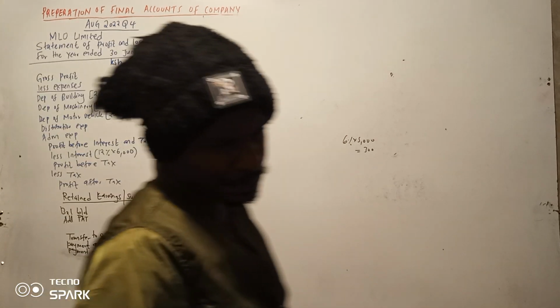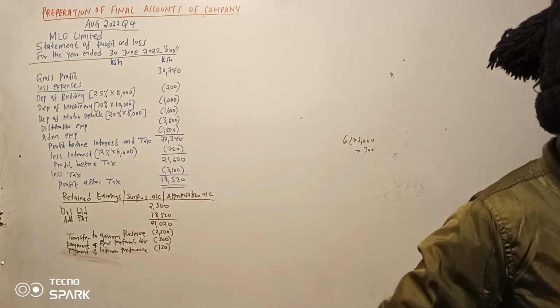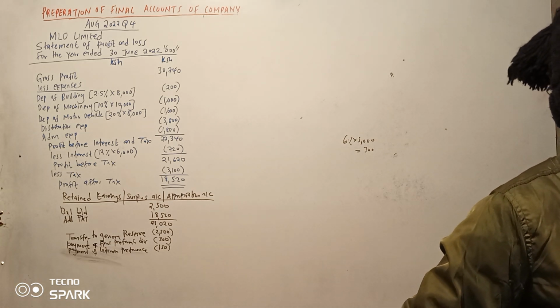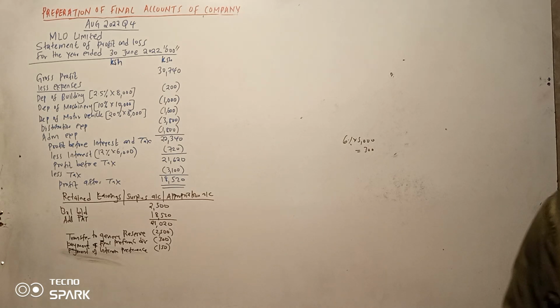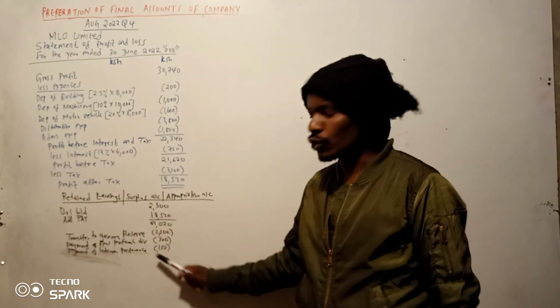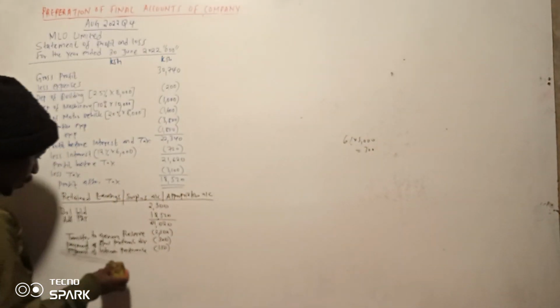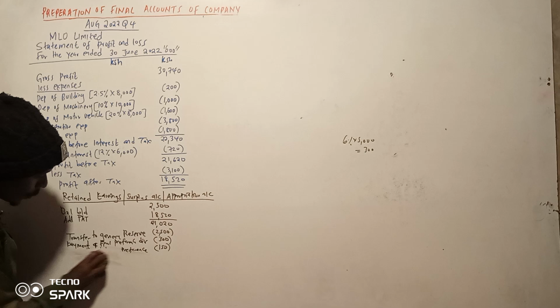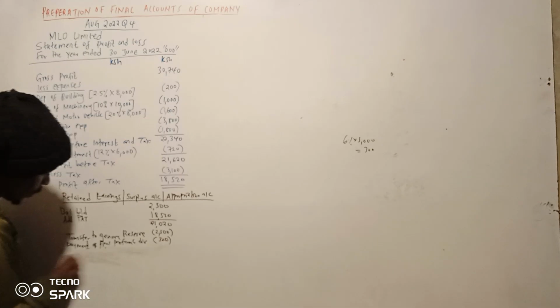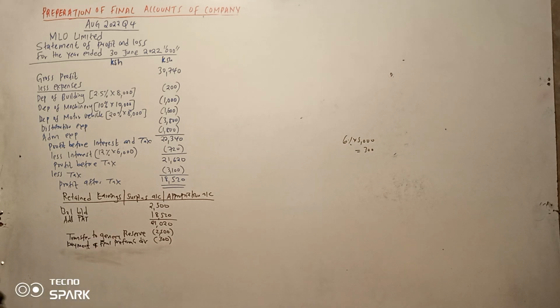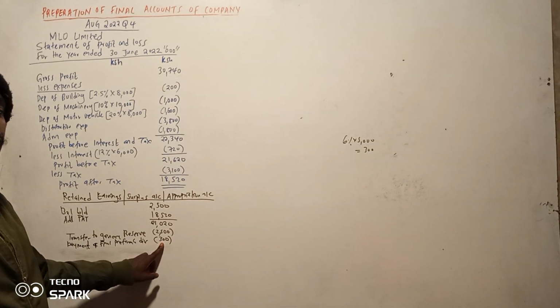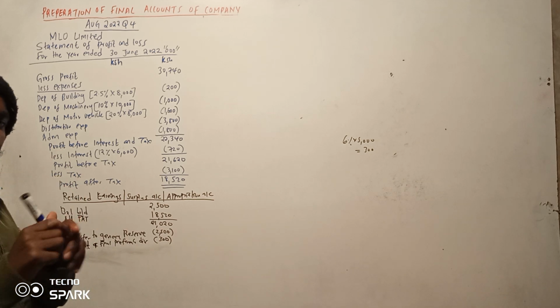let me read the question again. Wanasema that payment of the final dividend of preference shares. Wamesema tu hivyo. Now we know that the preference shares is 6%. It is 6% of the preference shares. Kumaanisha this 150 paid is already here. So hatufai kuweka, it's already there. So in our trial balance, we have an interim dividend of 150. That 150 is already inside here. So 150 is paid. So there is 150 not paid.